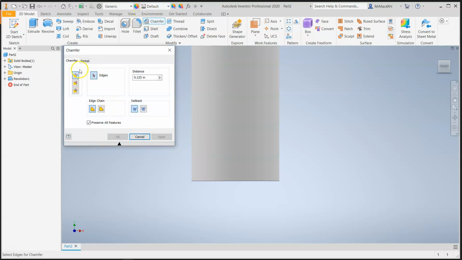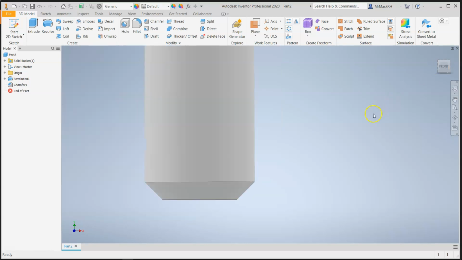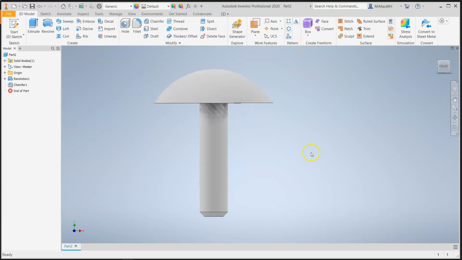It says we want to switch to the middle where we have a distance, which the distance was 0.01 and 45 degrees. So we click the face. So the face is the circle on the bottom. And then you click the edge. The edge is here. And then we click OK. And that is the chamfer we need.